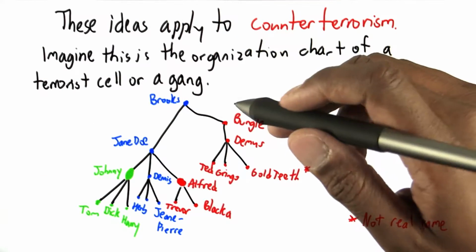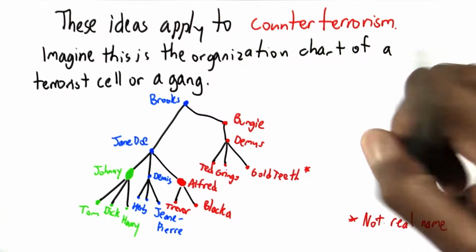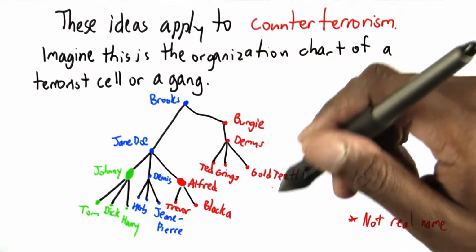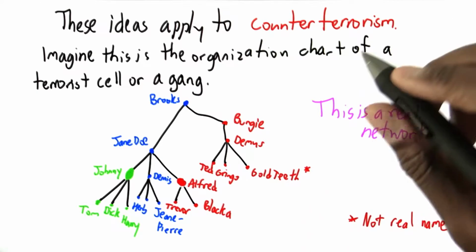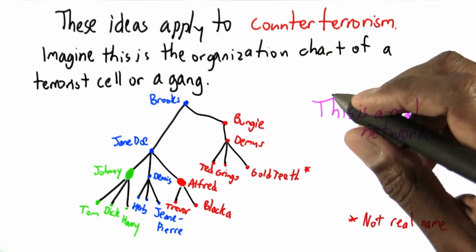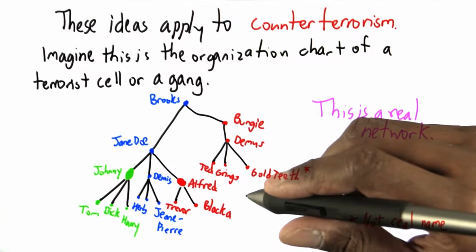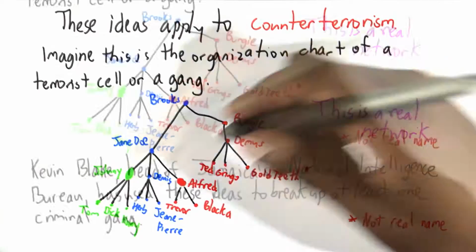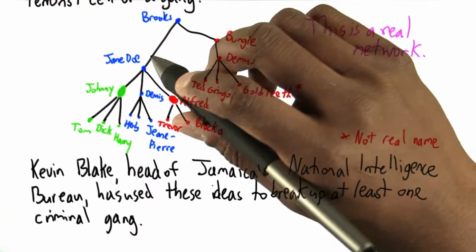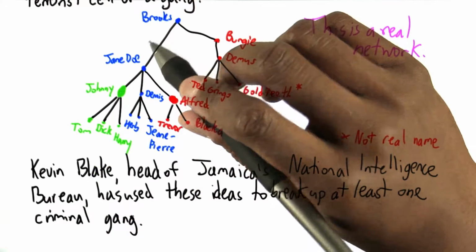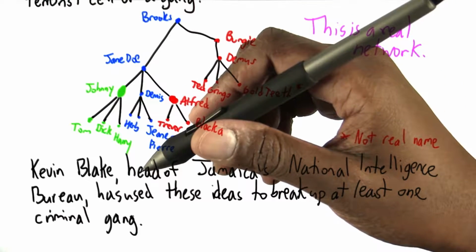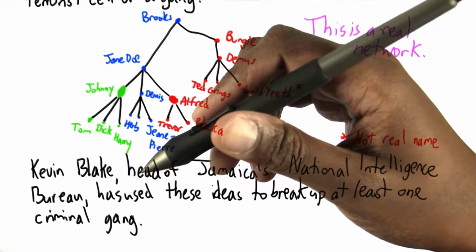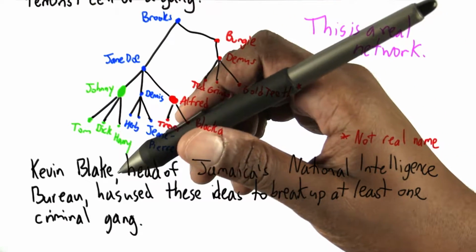Even though Gold Teeth is not the real name of the individual represented by that node, or so I assume, this is not abstract theory. This is a real network. At least it's the picture provided by a policeman, Kevin Blake, who is a policeman with Jamaica's Ministry of National Security, and who is the head of the National Intelligence Bureau in that country.